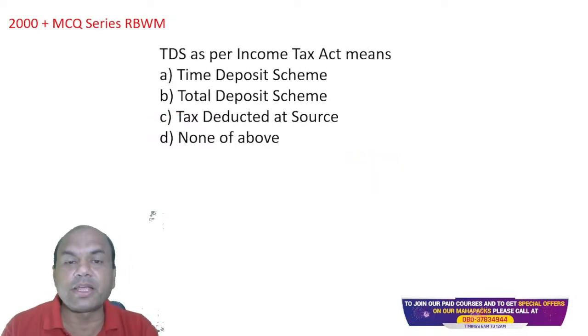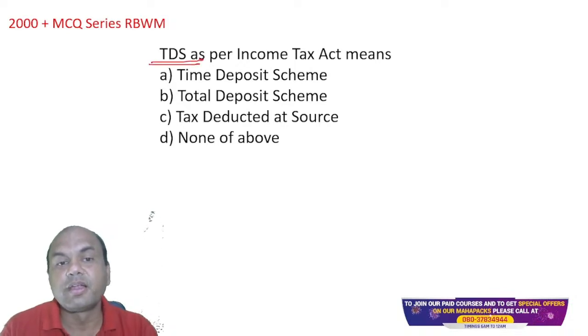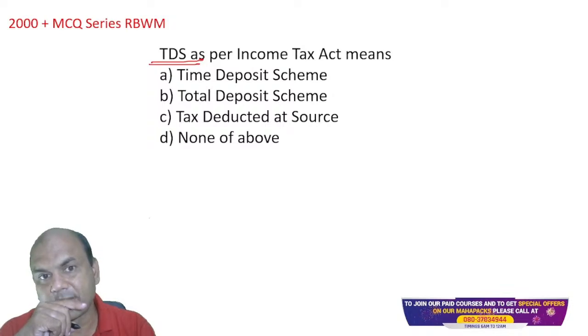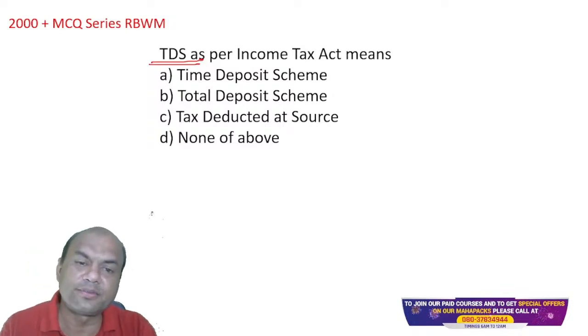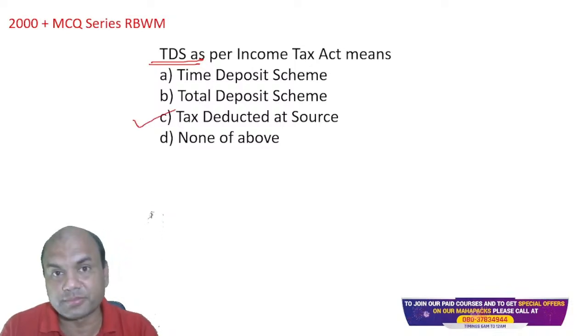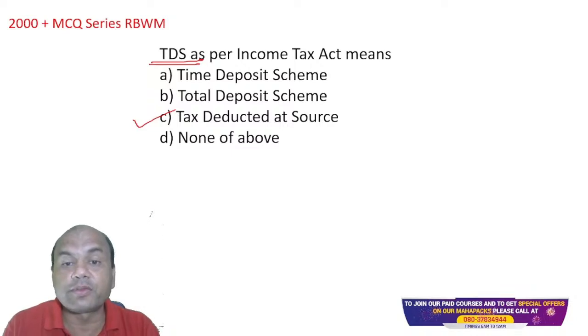TDS as per income tax means TDS. What is TDS? Time deposit scheme, total deposit scheme, tax deducted at source, and none of the above. TDS means, yes, tax deducted at source. This is the advance tax which is paid by you and me, and we get a refund of this, right?